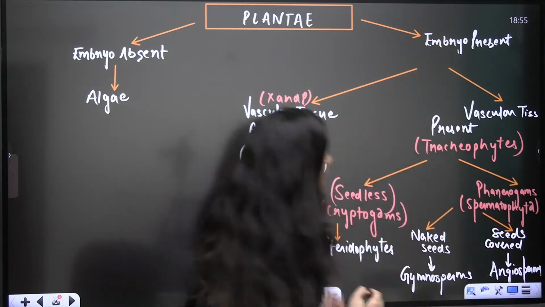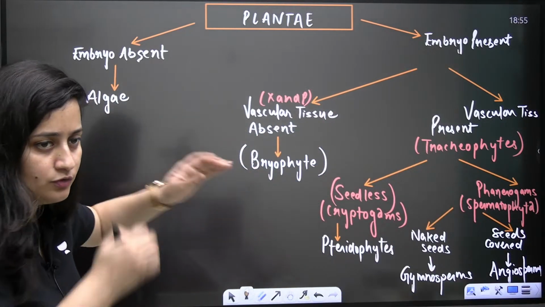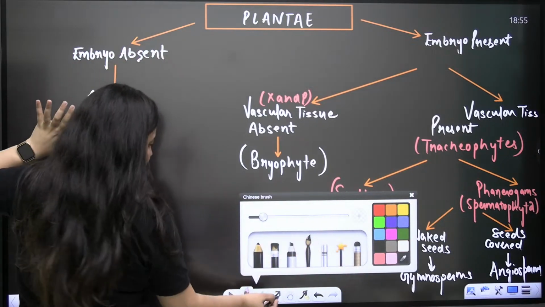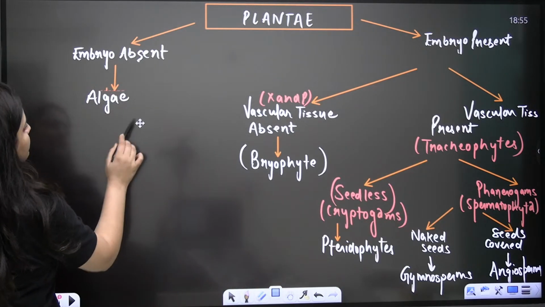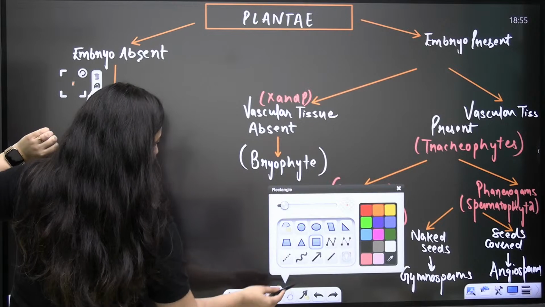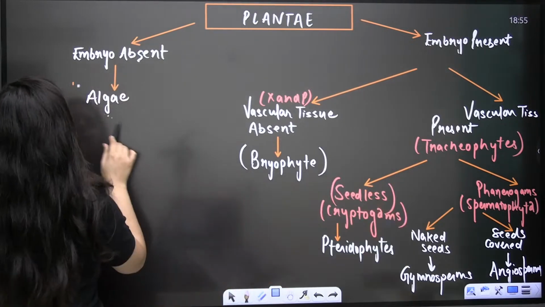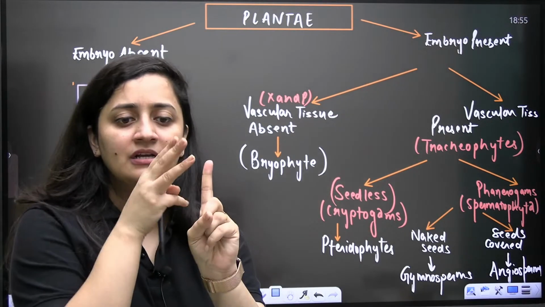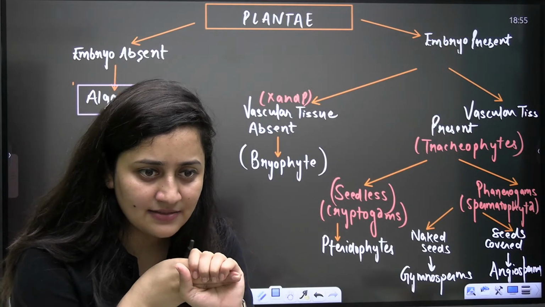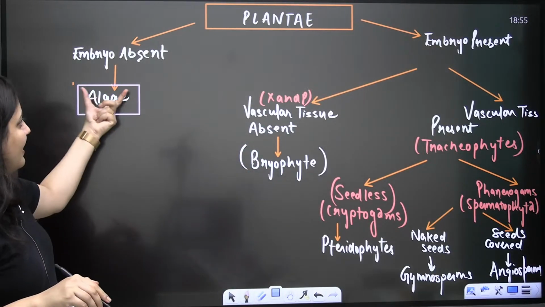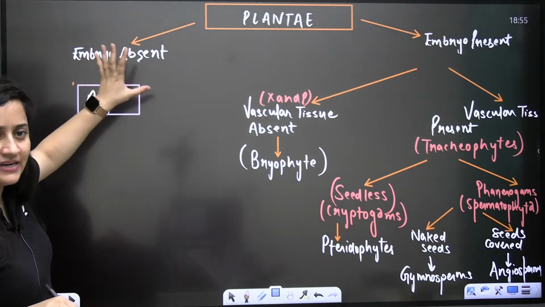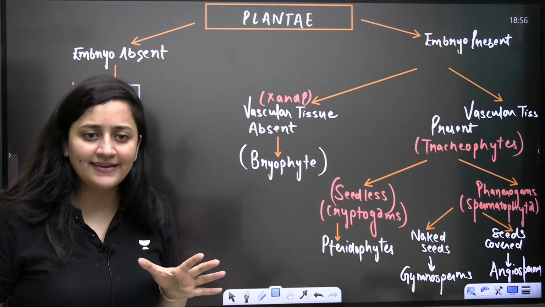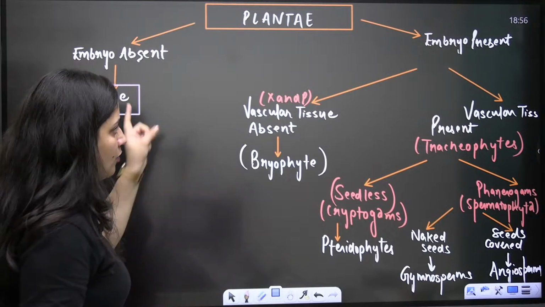So now bachcho, any doubt? See, how to revise from this flow chart? If embryo is absent, then algae it is. So in the case of algae, embryo is absent, vascular tissue is absent, seeds are absent. Can we revise it like this? The first character, embryo, is absent, and even along with embryo, vascular tissue and seeds, everything is absent here.